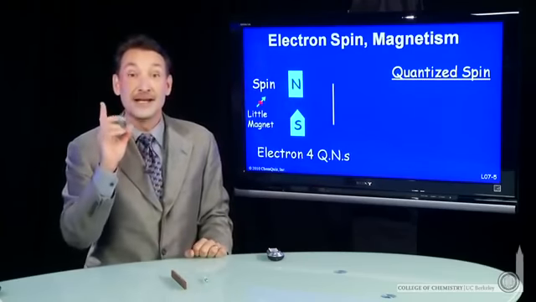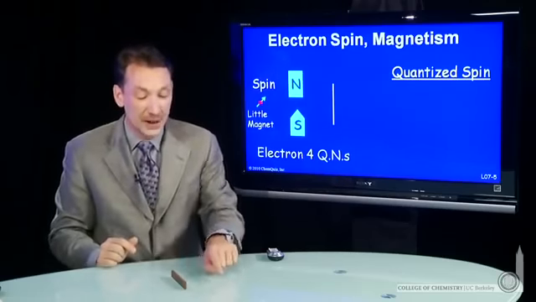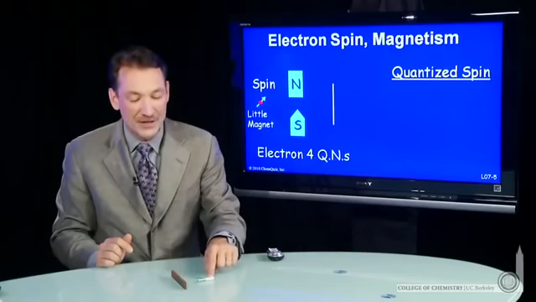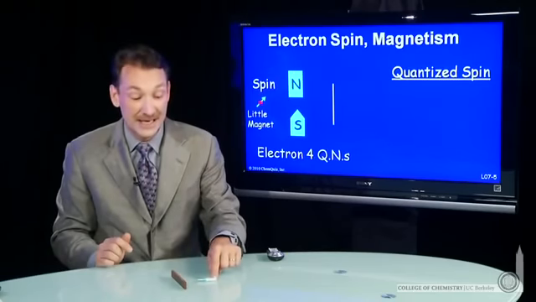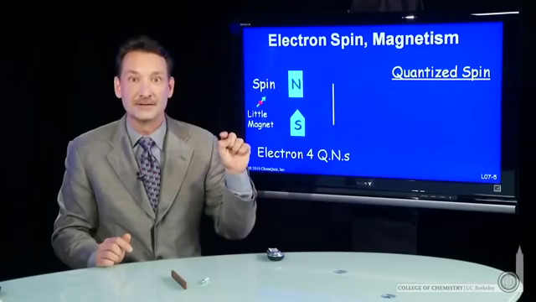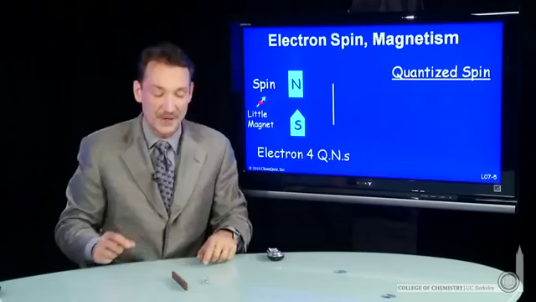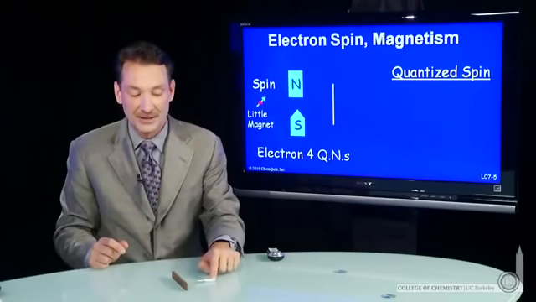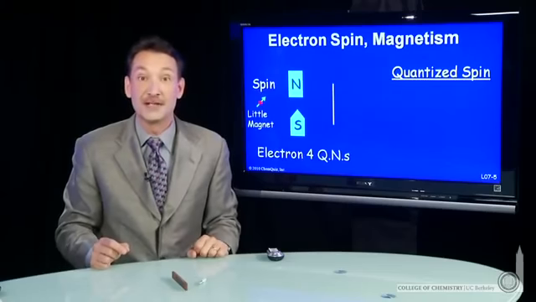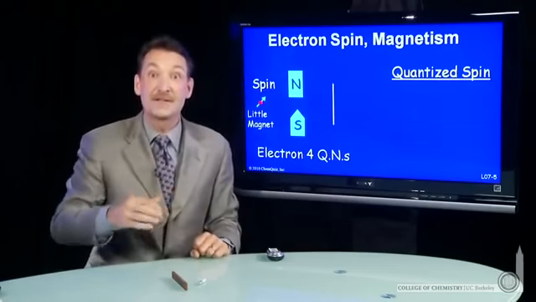Just like an electron, it has a preferred direction in a magnetic field. Here's a low energy direction aligned with the magnetic field. If I push it away from that low energy direction, I have to put energy in. And if I release my finger, it'll go back to the low energy direction. This little bar magnet can point in any direction with respect to the field. I can give it any amount of energy and have it spin back to its preferred direction in the magnetic field. For electrons, that direction in the magnetic field is quantized.